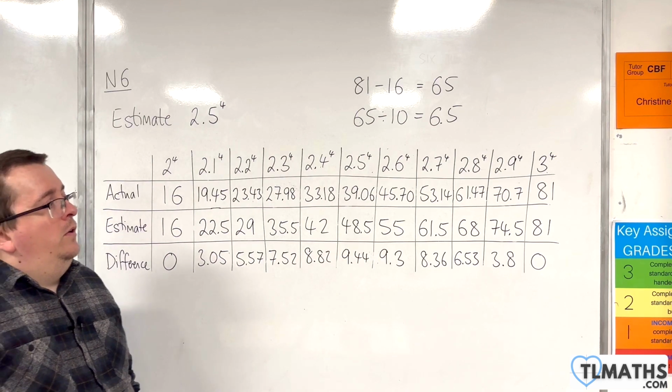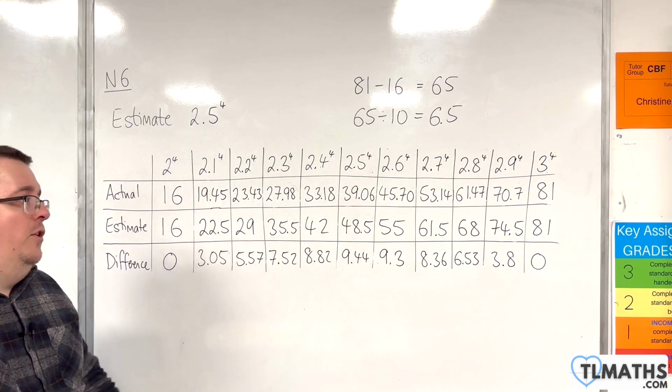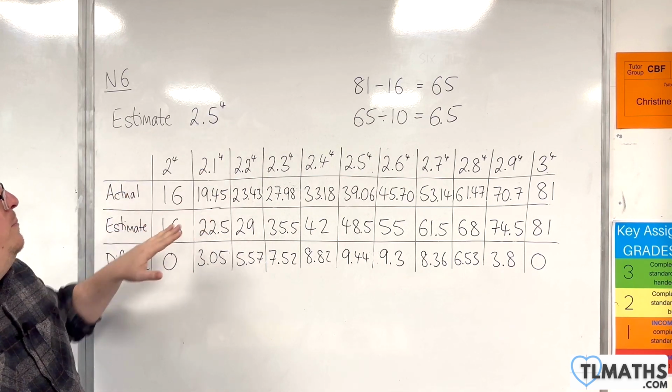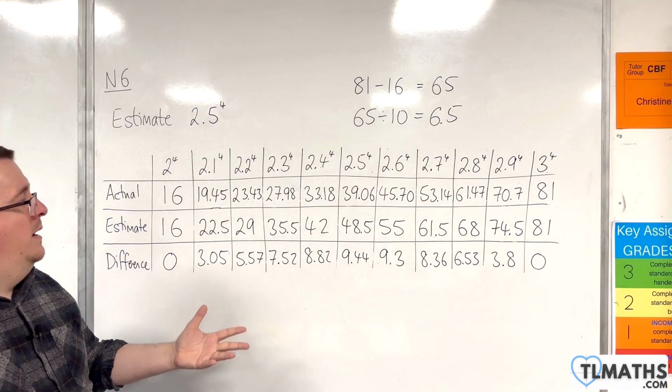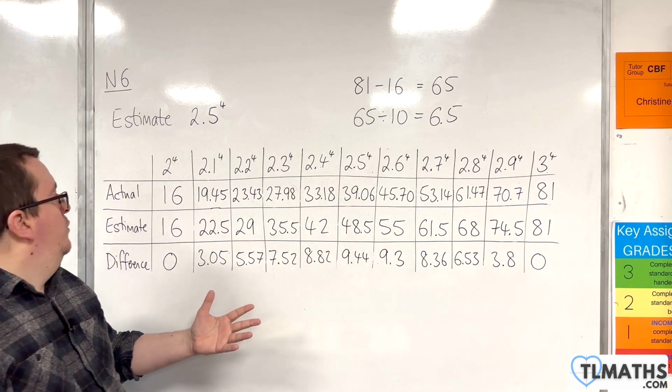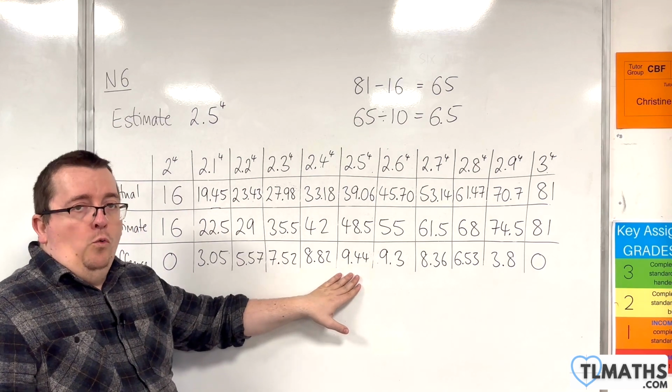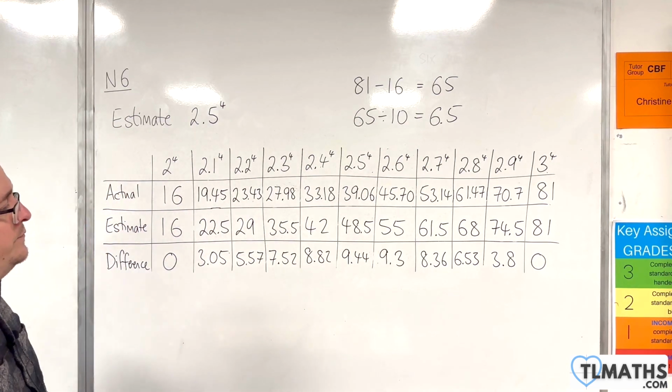So you've got to be able to take that into account. That's not necessarily the case between, if we were looking at 3.5 to the 4, if we are comparing your estimate to your actual there, the gap's going to widen even more.